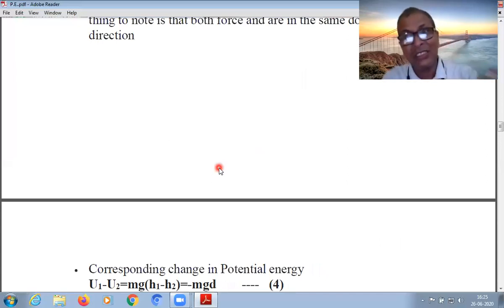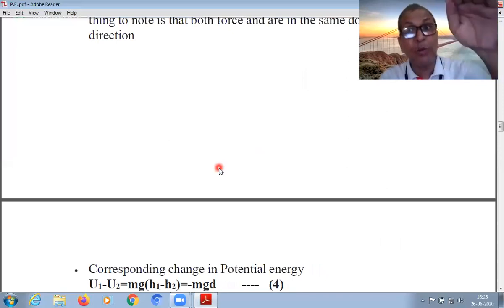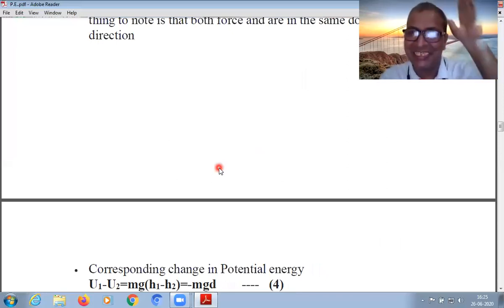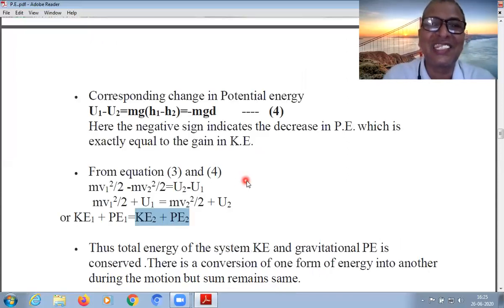This is a constant. If kinetic energy is decreasing, potential energy is increasing when it moves upward, but when it moves down, potential energy decreases and kinetic energy increases. This is the case.